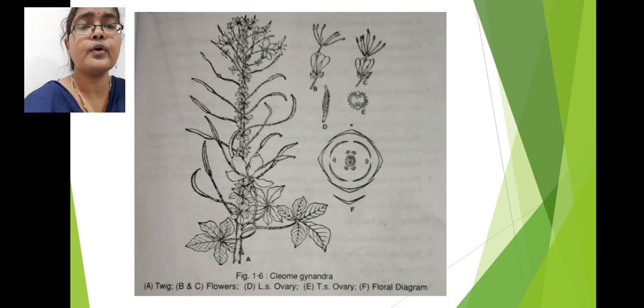Here you can see the Cleome gynandra plant. This is a small twig of Cleome gynandra. Here you can see flowers. Next, the TS of ovary. Next, you can observe the floral diagram. Here in this floral diagram you can see 6 stamens are present. So, Cleome gynandra possesses only 6 stamens.